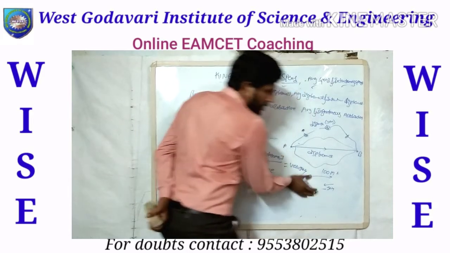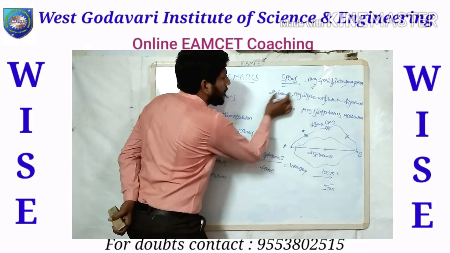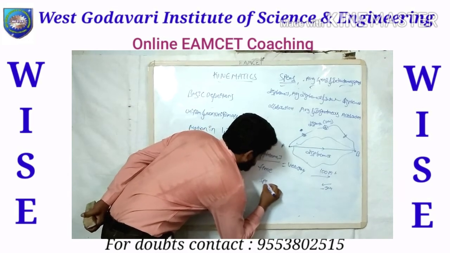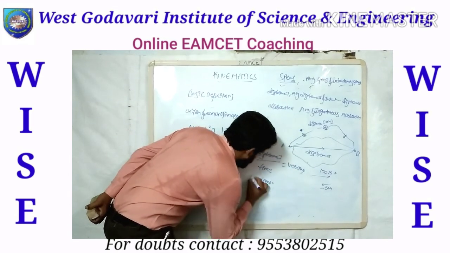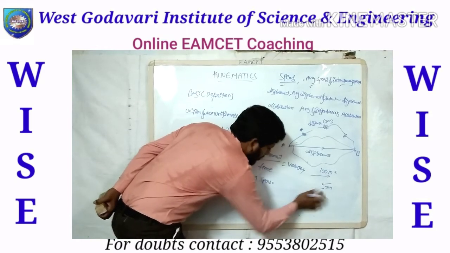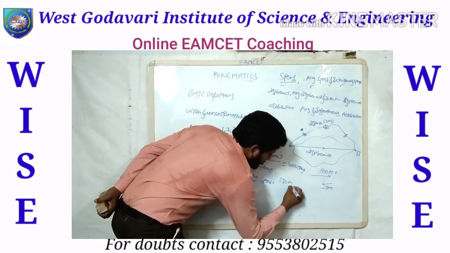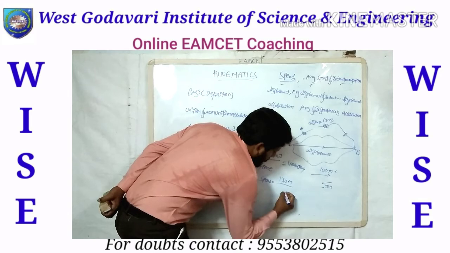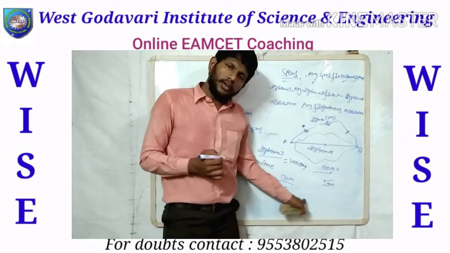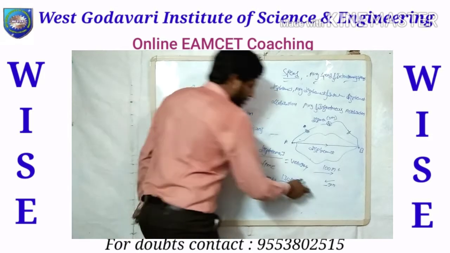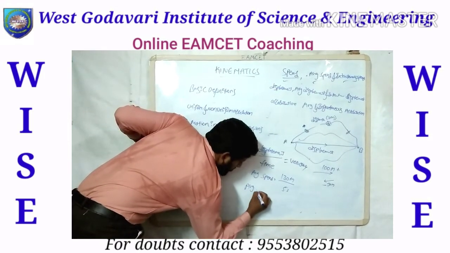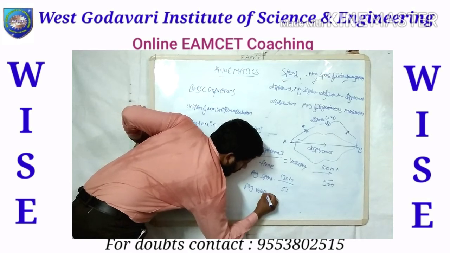So in the concept of speed, that means distance, average speed equals total 100 meters plus 30 meters, 130 meters, by, suppose we consider, 5 seconds. This is for the parameter. Now coming to average velocity.